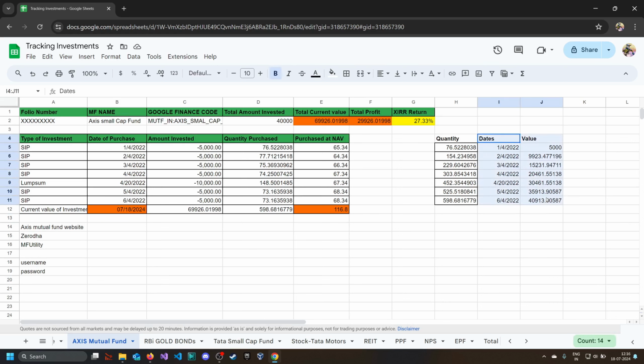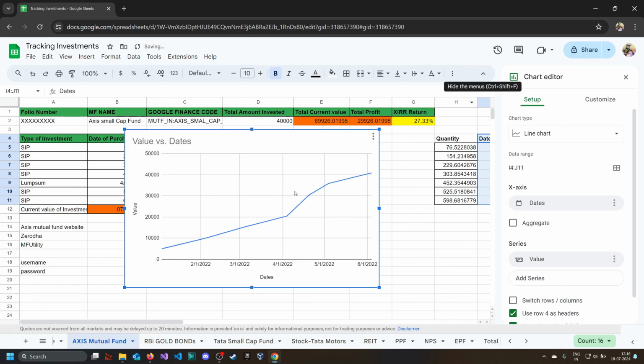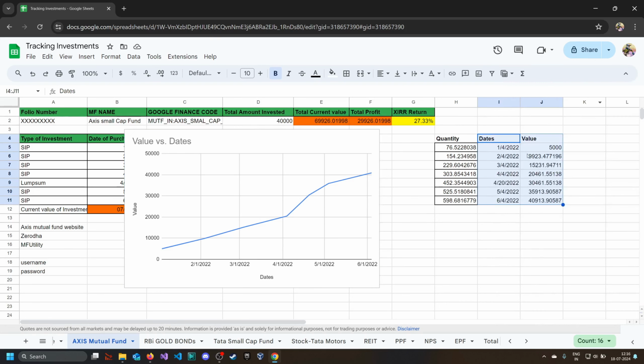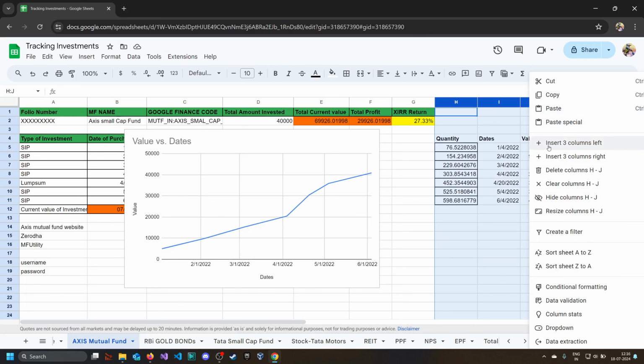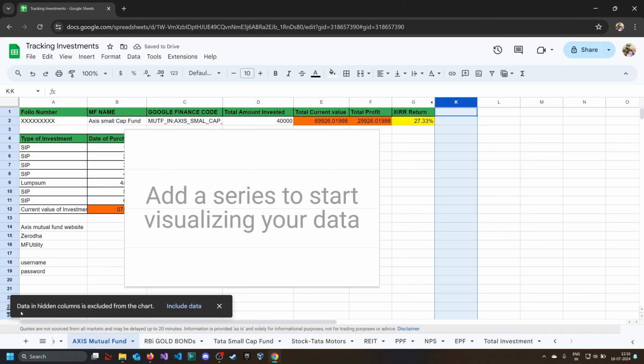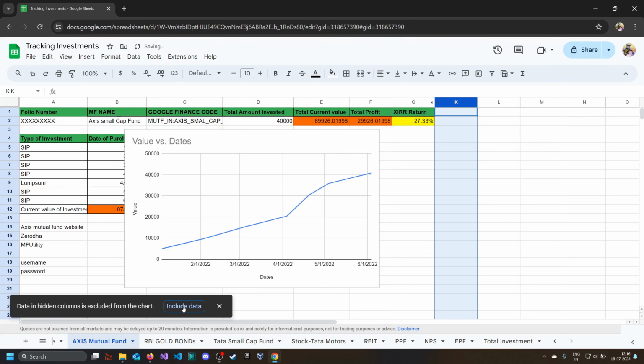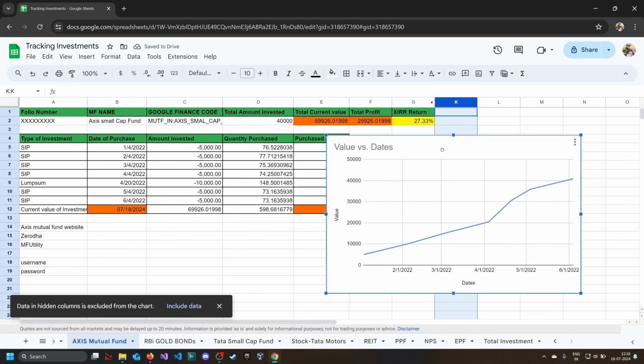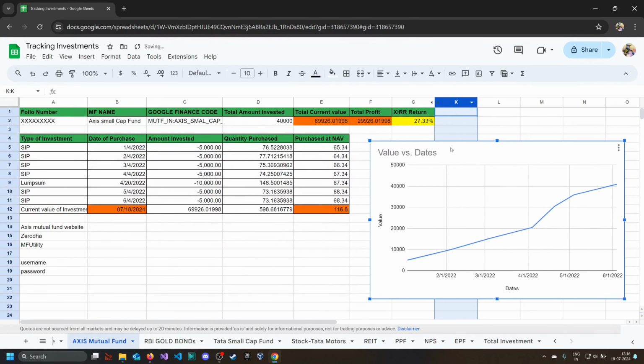So just select these dates and value and go to insert chart, and it automatically adds a graph. And now we can update this. So first we will remove these columns. So we'll just hide columns. So these columns are hidden, and here it is telling us that the chart needs the hidden data, so we'll say okay, include the data. So now the chart has that data which we have hidden.